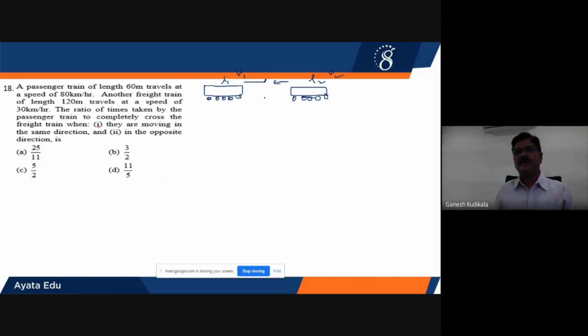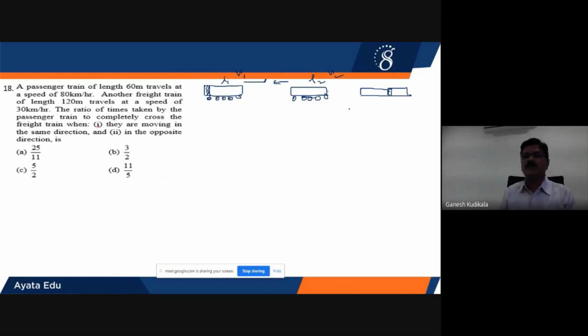When you can say that the first train has crossed the second train, the last bogie of the first train should cross the last bogie of the second train, which means the total length will become, when they are away. Therefore, this last bogie has to travel the complete length of the second train as well as its own length also.